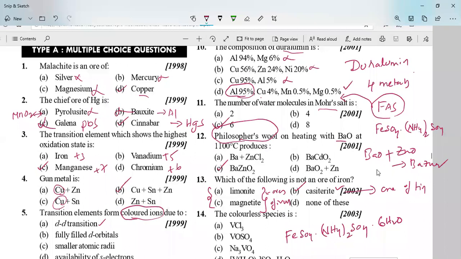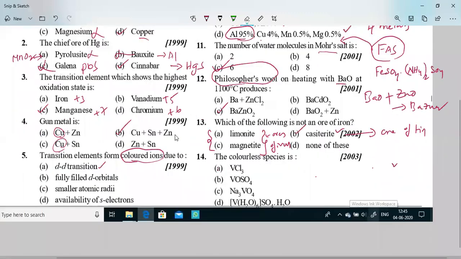Next, the 14th one: the colorless species they have given. So what is that? Among these four, which is the colorless species, they are asking. One is vanadium chloride they have given. Next one is vanadium sulfate. Next is sodium vanadate, and the fourth option is a complex they have given.